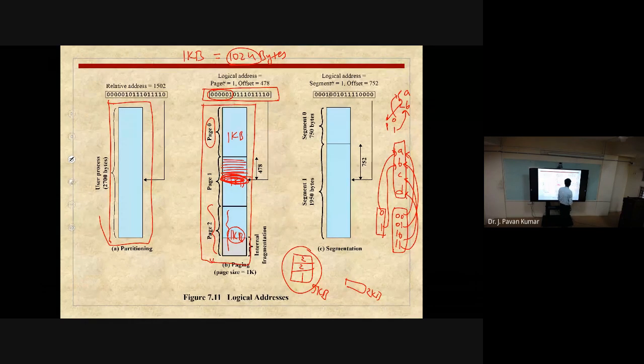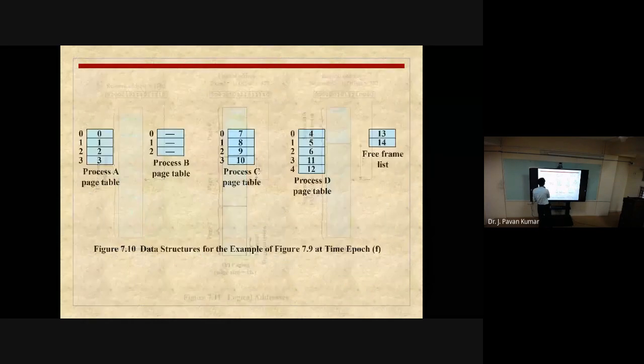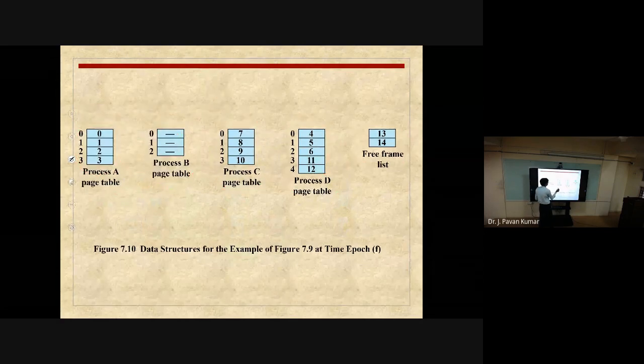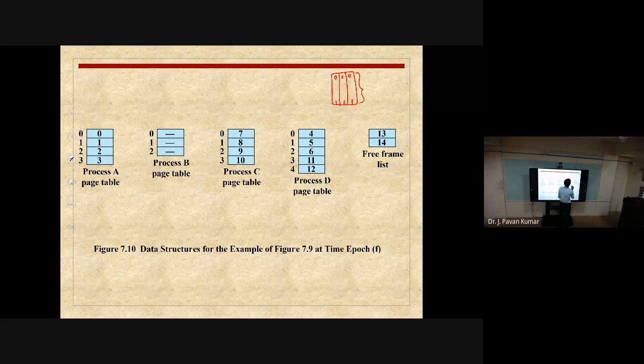Now consider a similar thing with 3 bits. Suppose we have 3 bits, how many alternatives can we have? 3 bits, 0 0 0 to 1 1 1. How many will there be? Please respond. How many alternatives can we have with 3 bits?